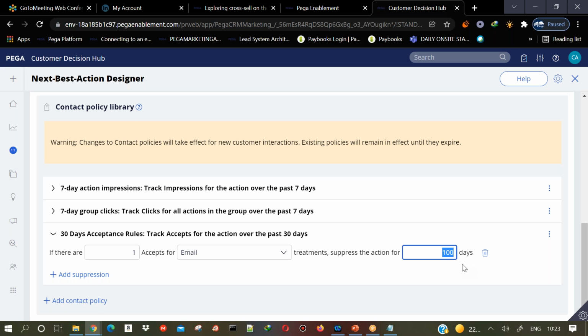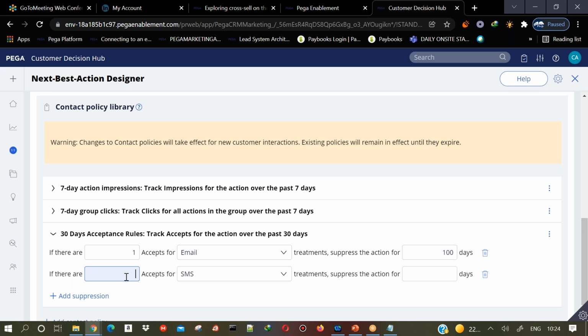You can keep any requirement like 100 days, 200 days, 500, whatever is based on your requirement, because that's valid. The customer has already accepted it, so why are you promoting it again? We should not promote that one, right? So this is what it will take care of. Very important concept here. Similarly, let us say rejected also. For example, I'll just say for email, this is the one.